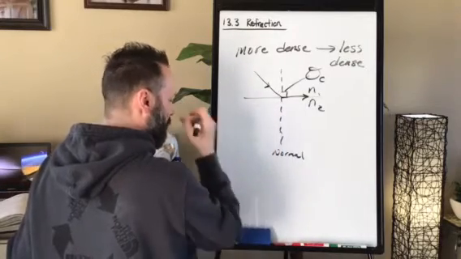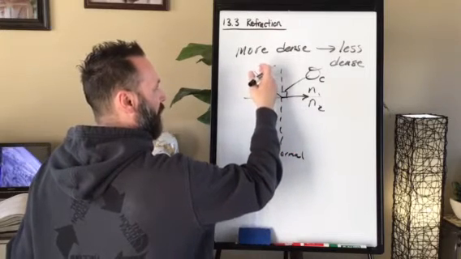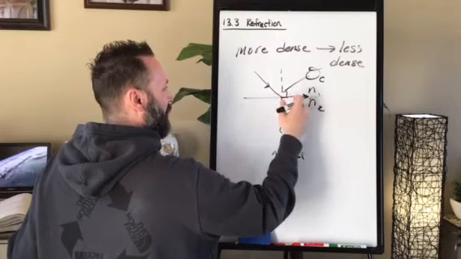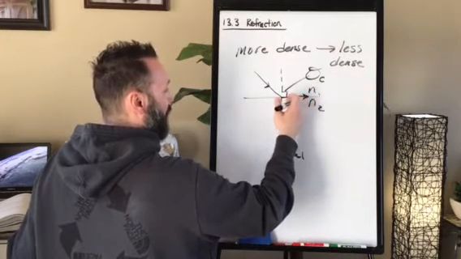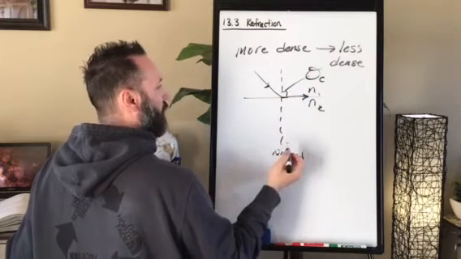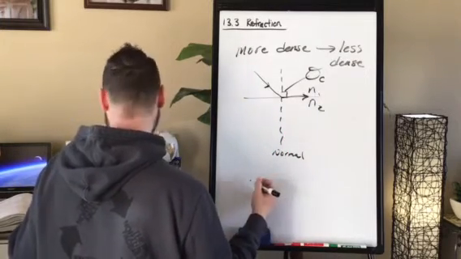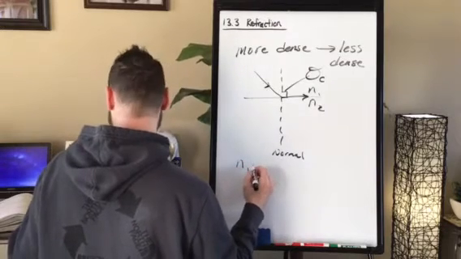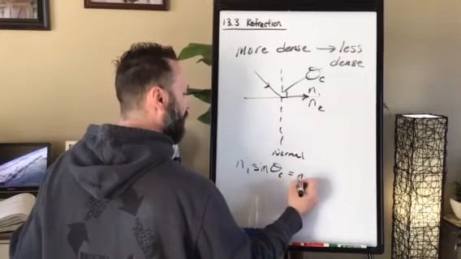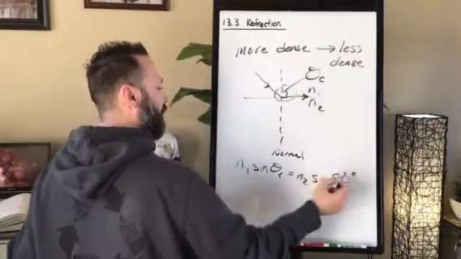So that's a really special case. Anytime light goes from more dense to less dense, and the angle of refraction is 90 degrees to the normal, all that light gets reflected back into the object. In this case, it would be n1 sine critical angle equals n2 sine 90 degrees, because we've got our 90 degree angle right there.